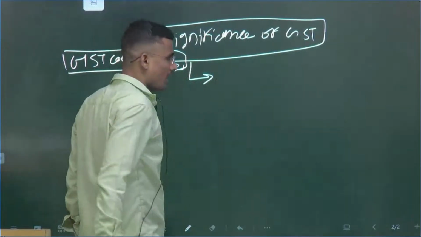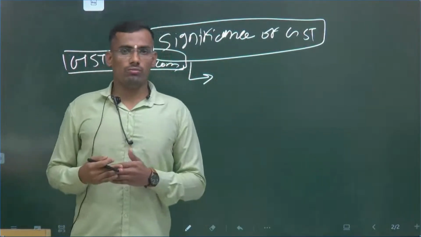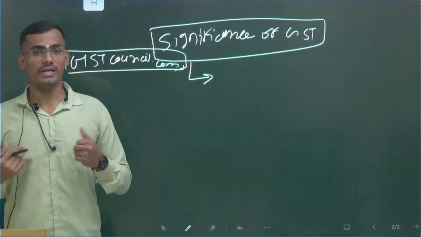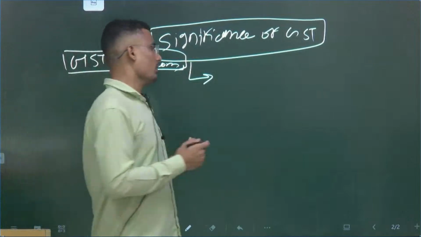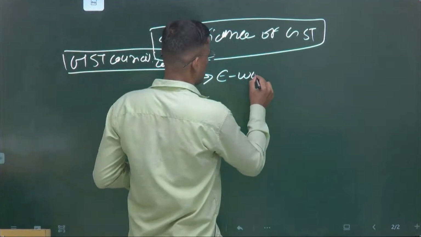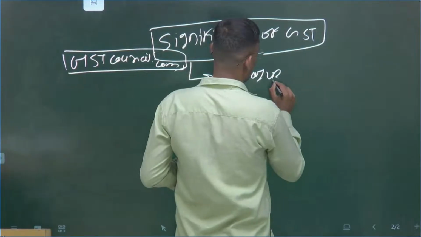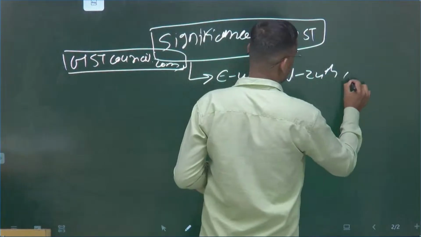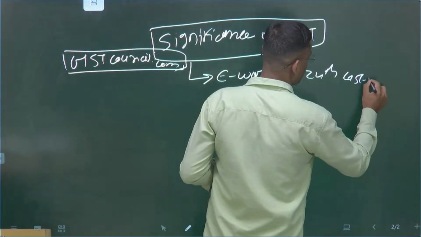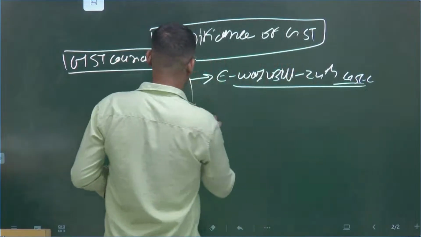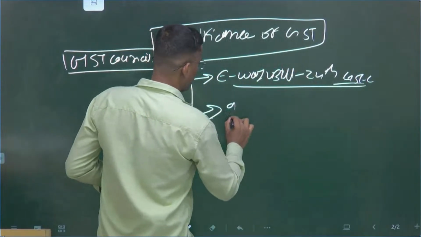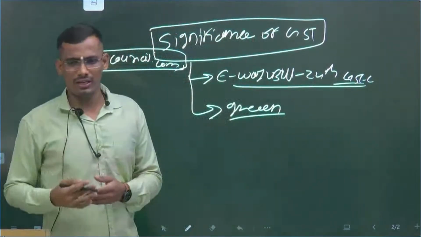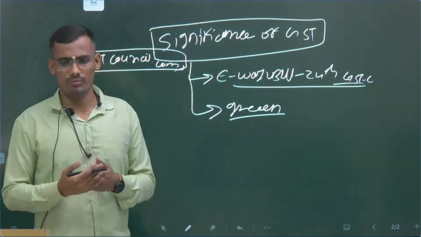Okay, now come to the significance of GST Council. The first significance: if you want to give your answer in a very comprehensive manner, just remember the meetings. For example, the e-way bill system was implemented in which GST Council meeting? The 24th GST Council meeting. This will give you additional edge. Then next is green energy, some exemption of taxes, some concession or exemption from the GST regime.